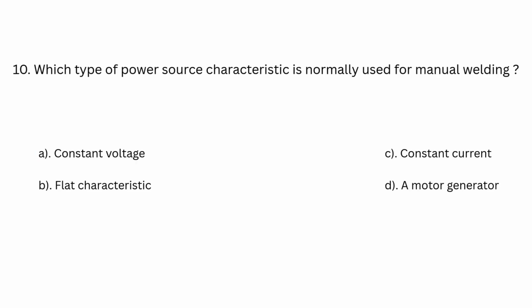Number 10. Which type of power source characteristic is normally used for manual welding? A. Constant voltage. B. Flat characteristic. C. Constant current. D. A motor generator. The answer is C. Constant current.